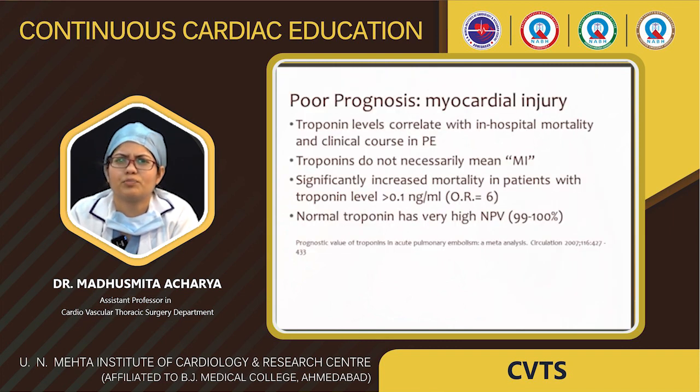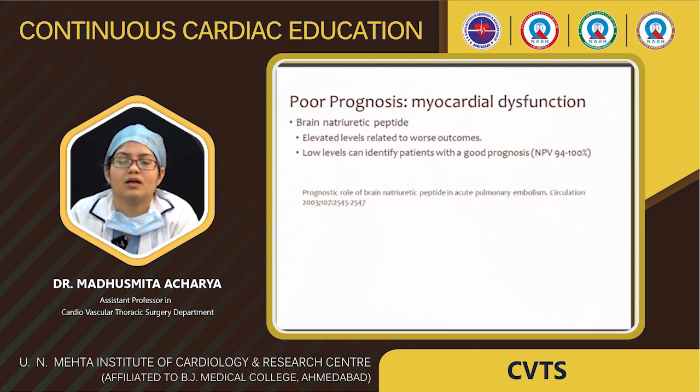What are the poor prognosis markers? As we already mentioned, troponin level. Troponin level correlates with in-hospital mortality; mortality is significantly increased in patients with a troponin level of more than 0.1 nanogram per ml. The prognostic marker can also be brain natriuretic peptide, BNP.